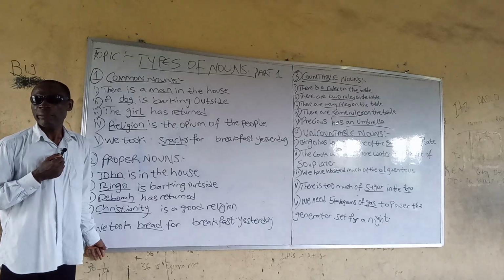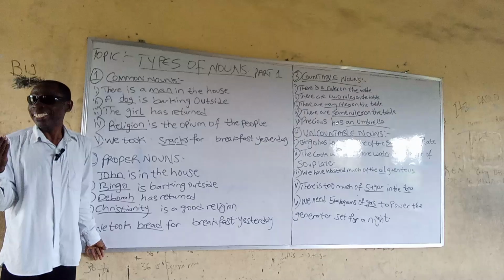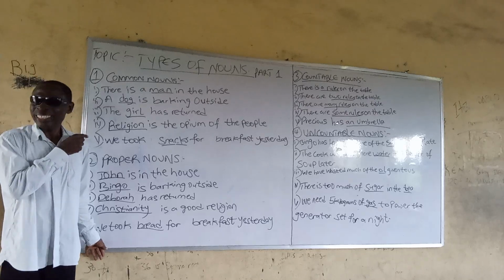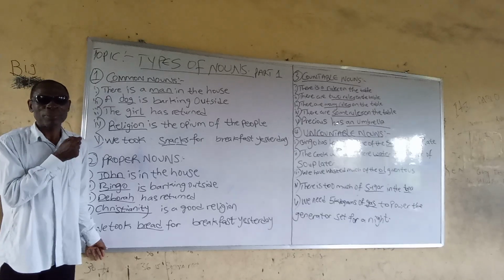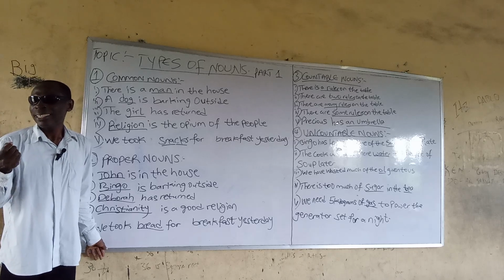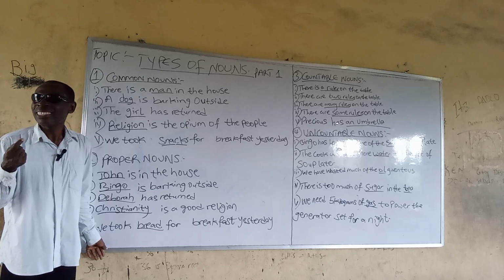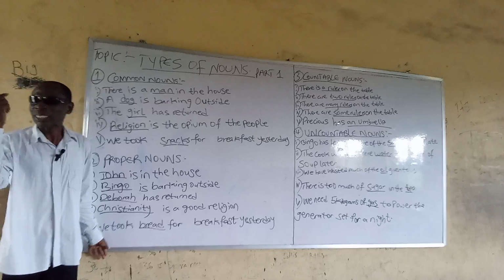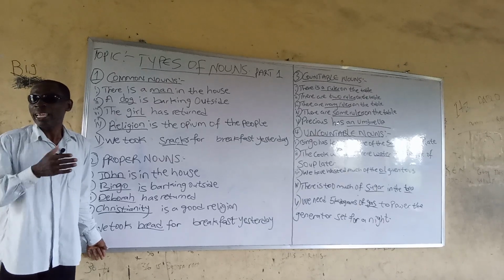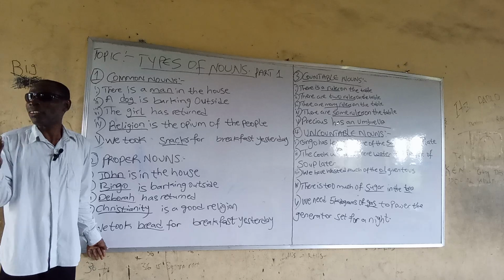Sentence number 4. Christianity is a good religion. What is the proper noun in this sentence? Christianity. Why? Because it is the name of a particular religion which distinguishes it from every other form or group of worship.